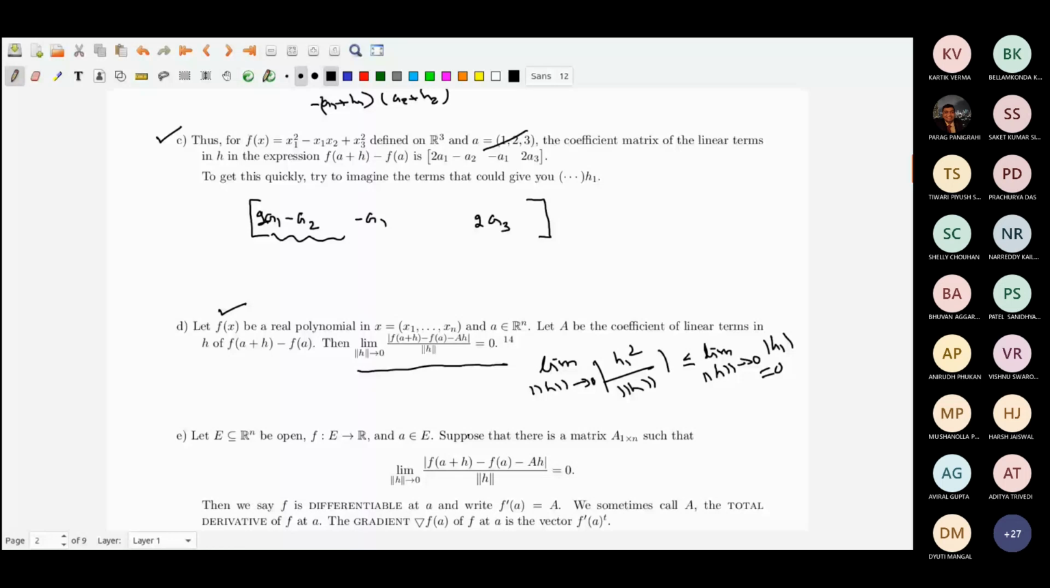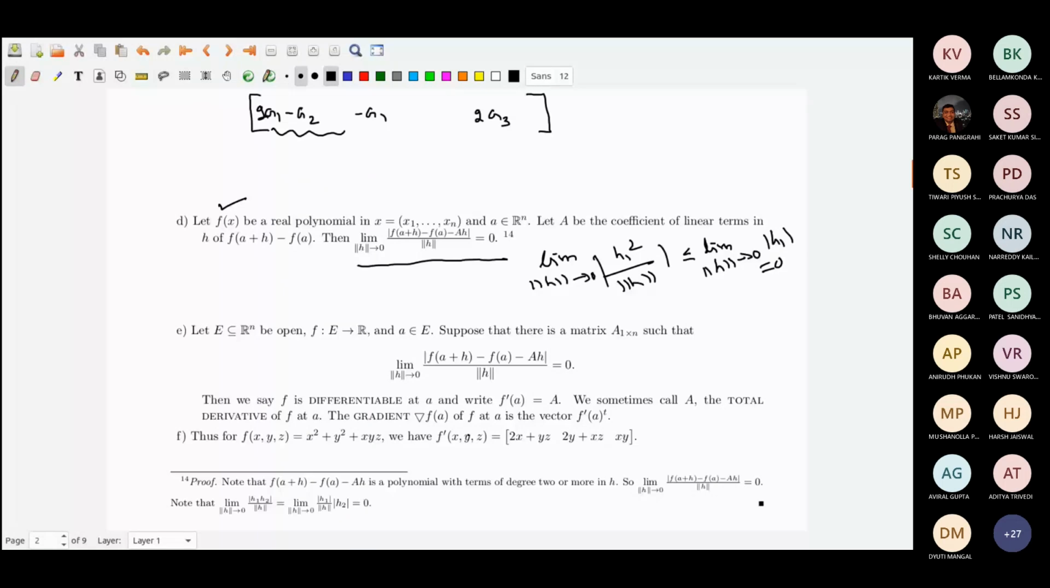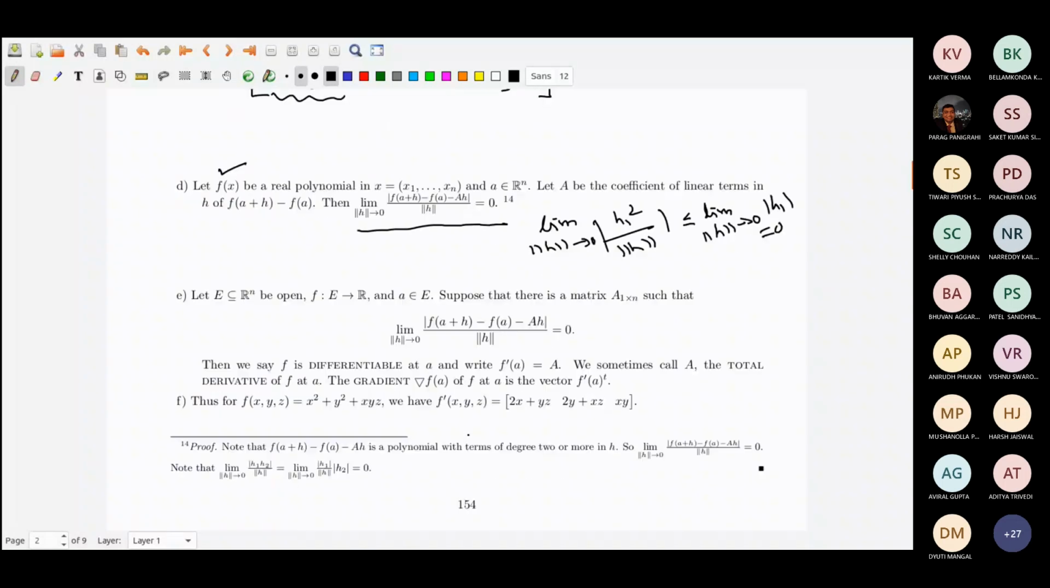So essentially, for polynomials, the coefficients of the linear terms that we found are actually the derivative. And then some texts would call this f dash A the total derivative, and since f dash A is treated as a row vector, the gradient of f at A is the column vector, the transpose of it. So when we say grad f, we treat it as a proper vector. Vector means a column vector.